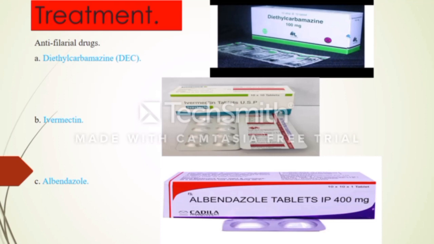Another drug is ivermectin. This is also used to treat the parasitic disease but is less effective than the DEC drug. Another drug is albendazole. It is often given to patients in combination with DEC and it will reduce the number of larval parasites in the bloodstream.